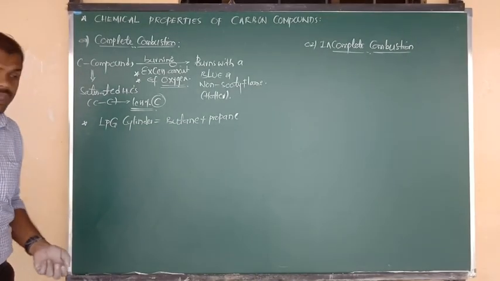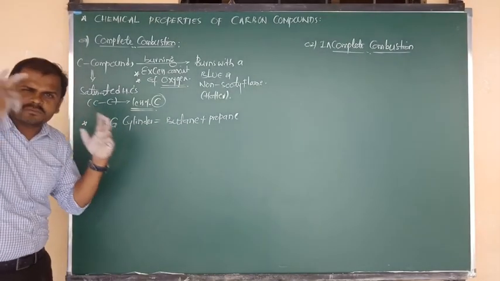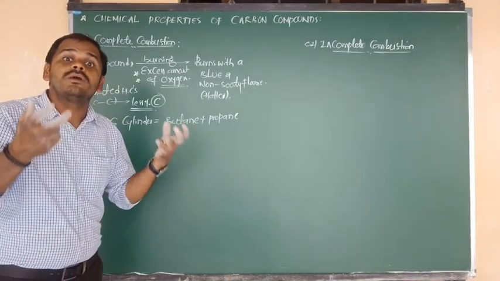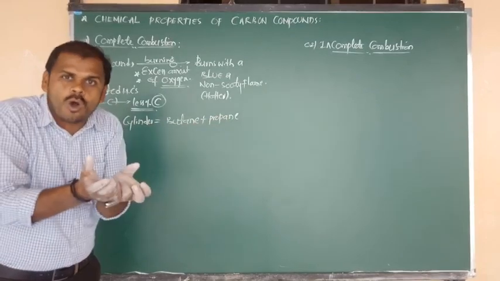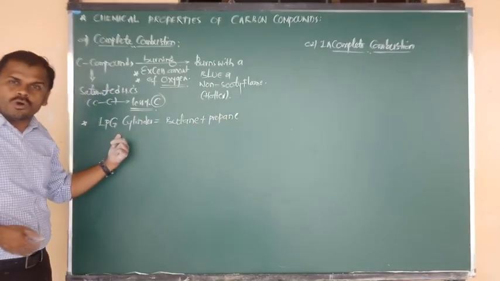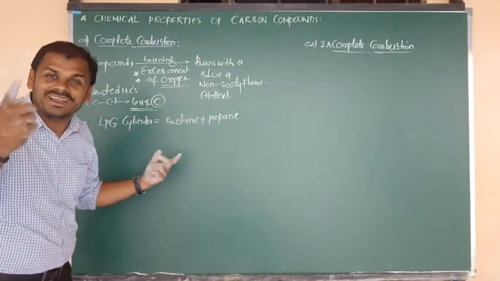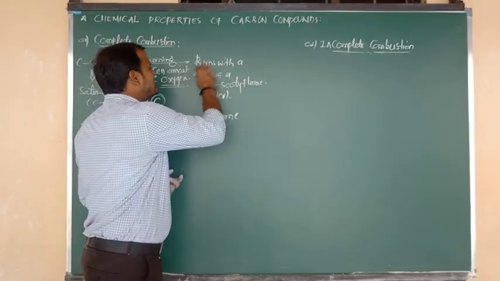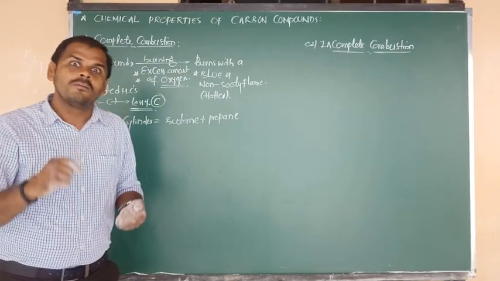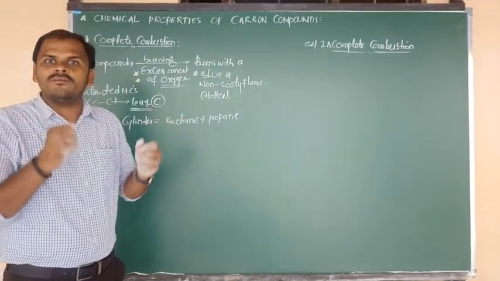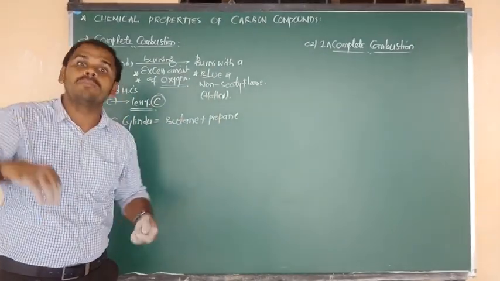Okay, once observe which type of flame you are getting from that stove. From that LPG stove, which type of flame are you going to get? You know very well, we get the blue flame. A very clean flame, which does not give any black smoke.